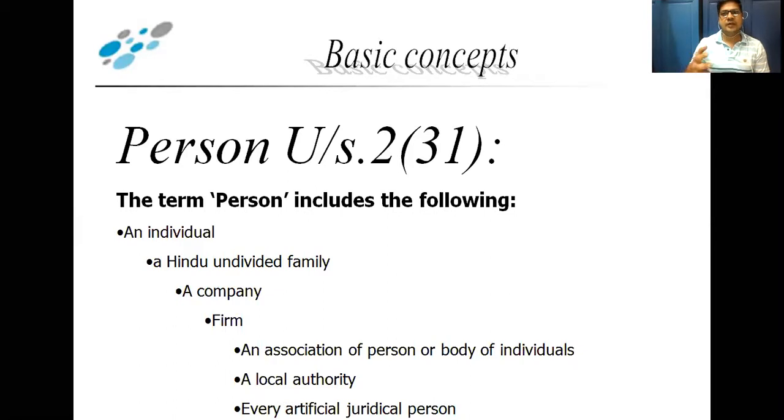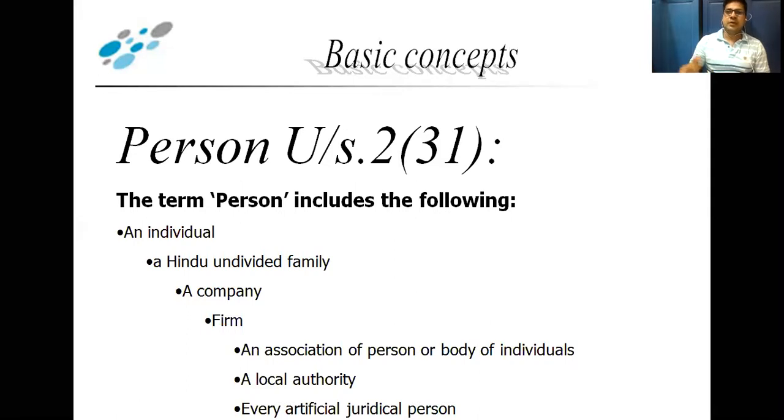These mandals have members, and it is one type of body of individuals, one type of association of persons. Then any sports club, any gymkhana is a body of individuals, an association of persons.